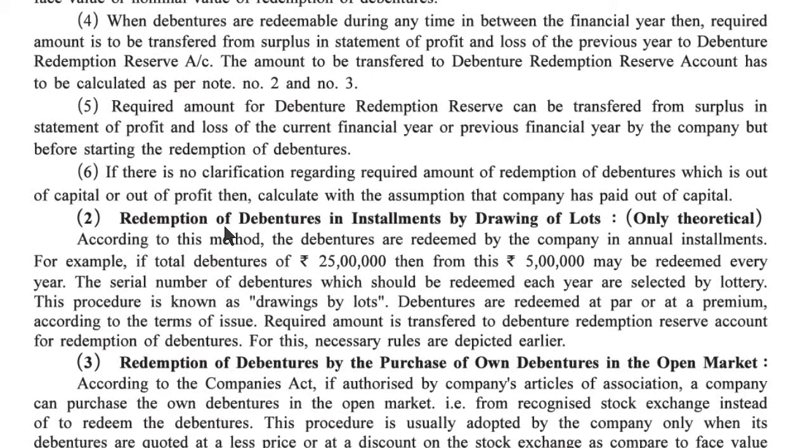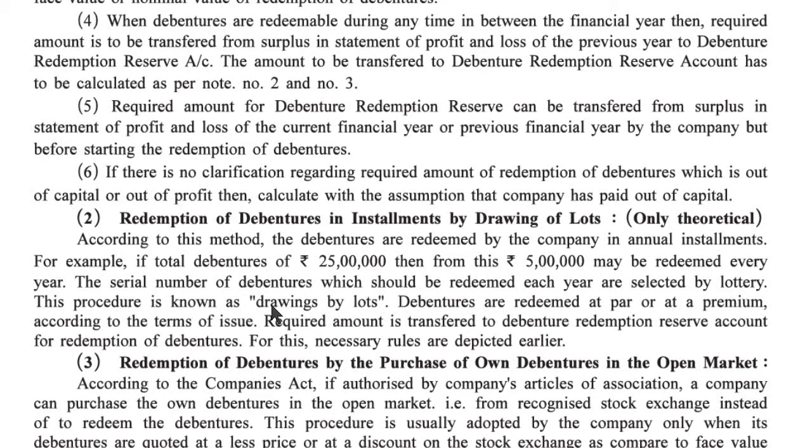Second point, redemption of a debenture in installments by drawing of lots, only theoretical. According to this method, the debentures are redeemed by the company in annual installments. For example, if total debentures are 25 lakh, then from this 5 lakh may be redeemed every year. The serial numbers of debentures which should be redeemed each year are selected by lottery.